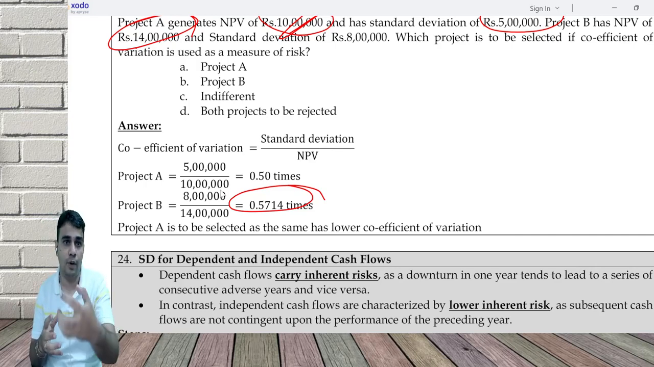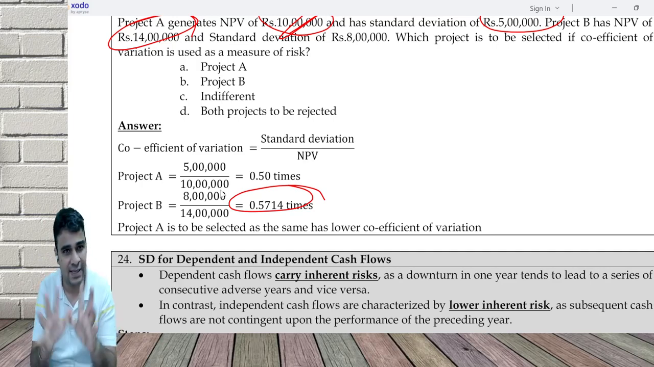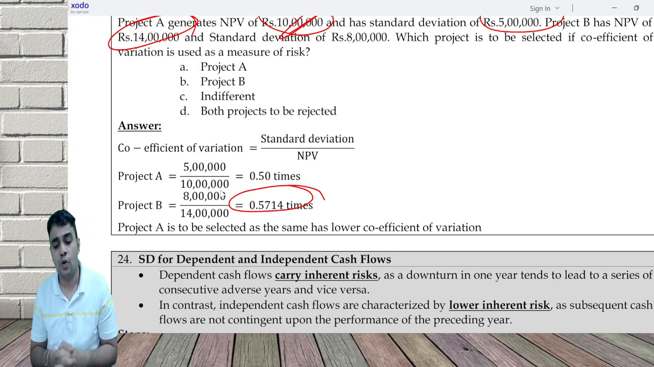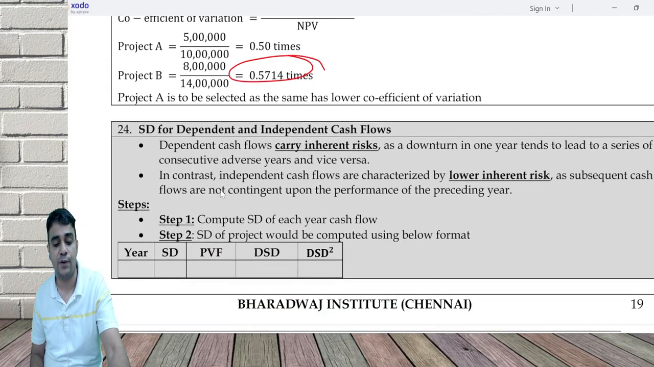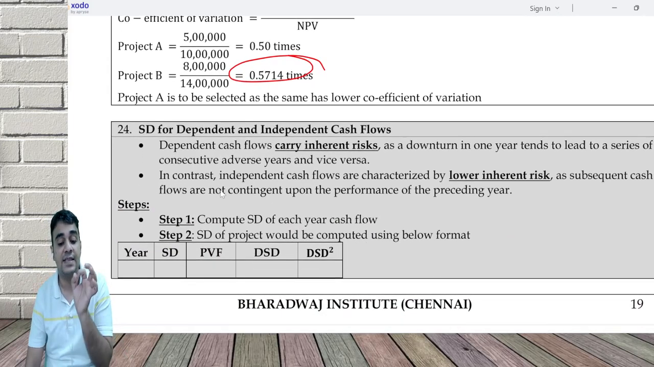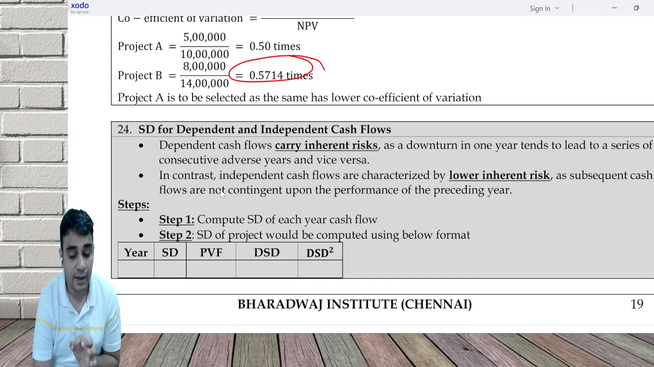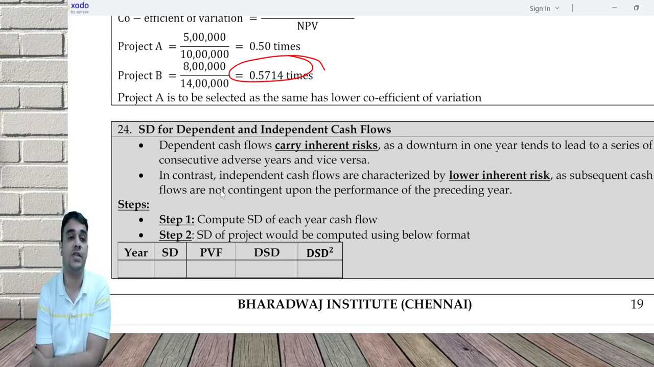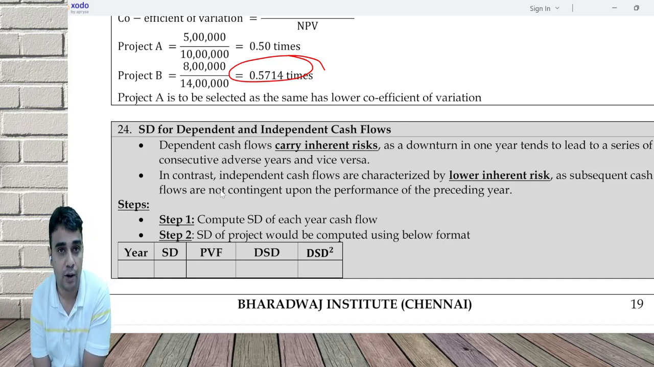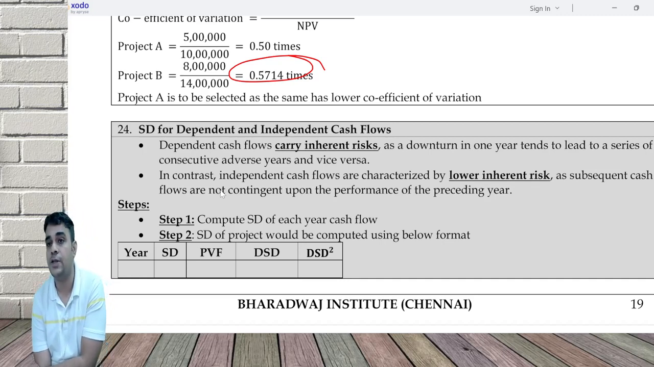When you have independent cash flow, good, bad, so on an average, I may put up a decent performance. So we have two types. Dependent cash flow carries inherent risk, as a downturn in one year tends to lead to a series of consecutive adverse years, and vice versa. In contrast, independent is characterized by lower inherent risk. Subsequent cash flows are not contingent upon the performance of the preceding year.